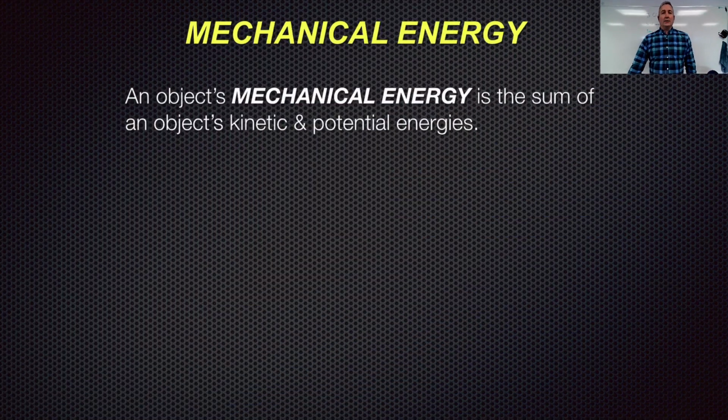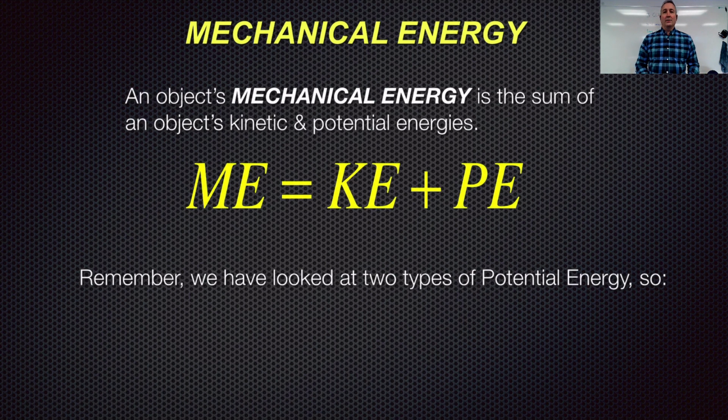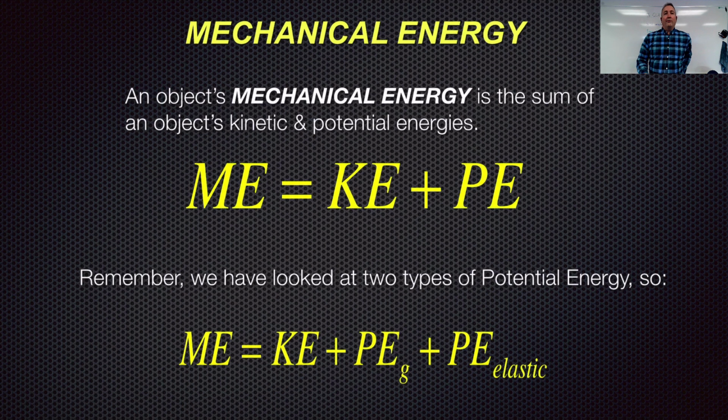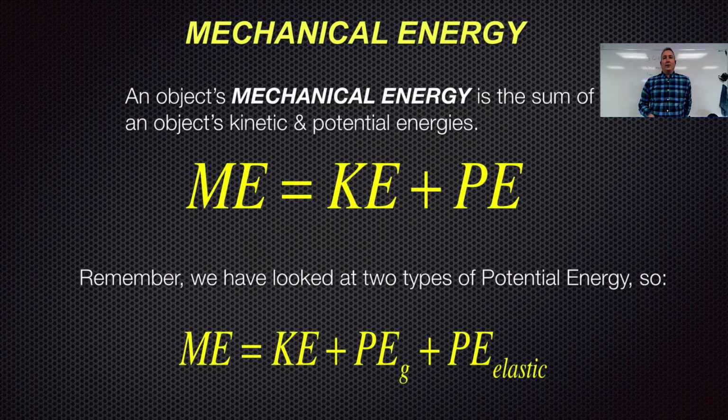When we look at this, mechanical energy is the sum of all the kinetic and potential energies that an object has. So mechanical energy is just kinetic energy plus potential energy. But we have two different types of potential energy that we've talked about now: gravitational potential energy and elastic potential energy. So our formula is the sum of kinetic energy plus gravitational potential energy plus elastic potential energy.